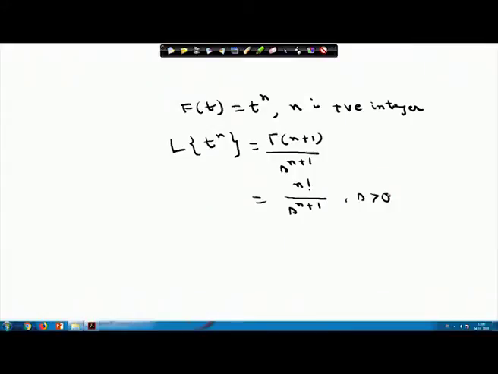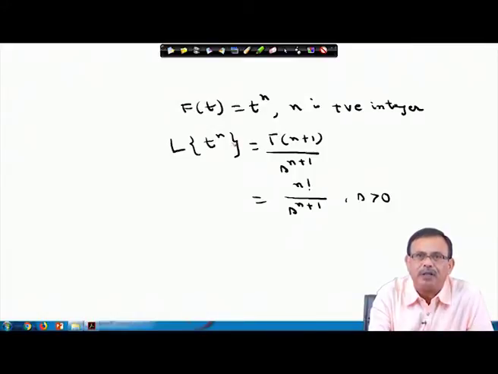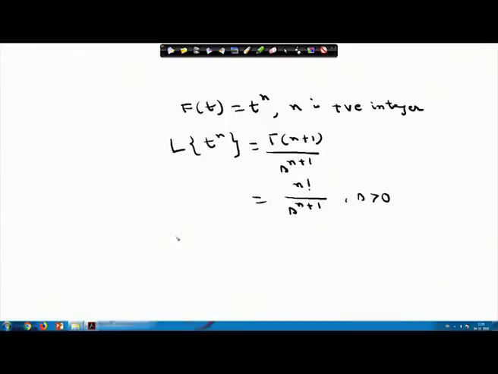So, if I have a function f(t) equals t power n, where n is a positive integer, please note that the Laplace transform of t power n is factorial n by s to the power n plus 1.